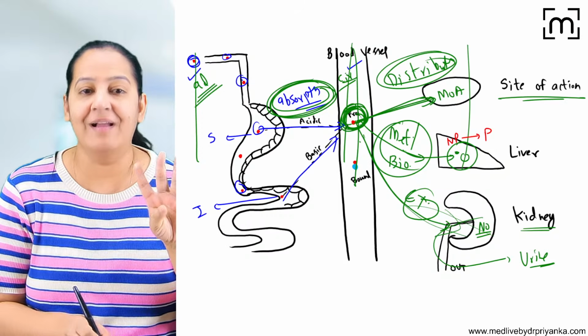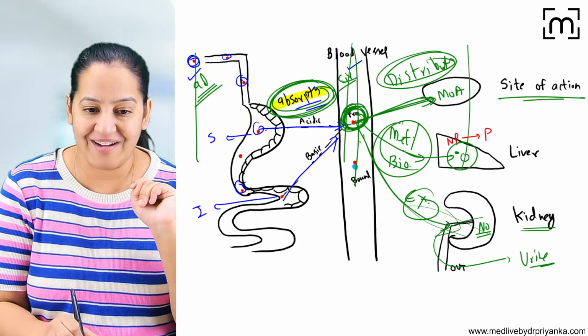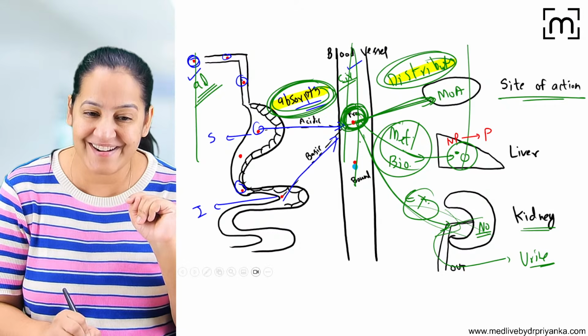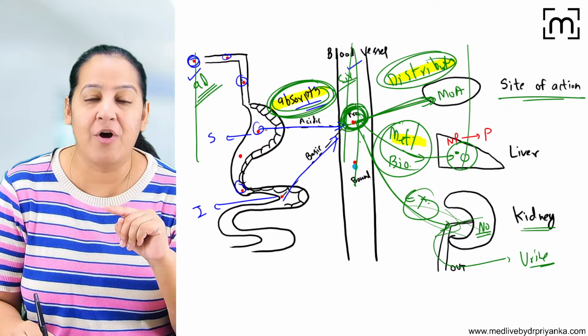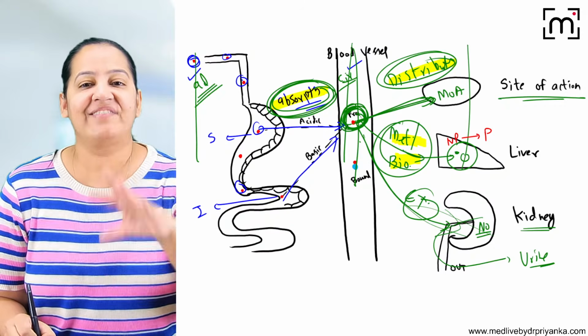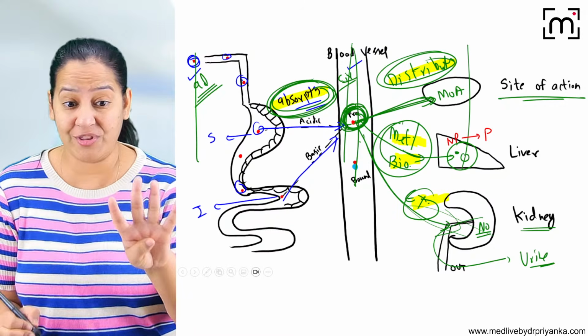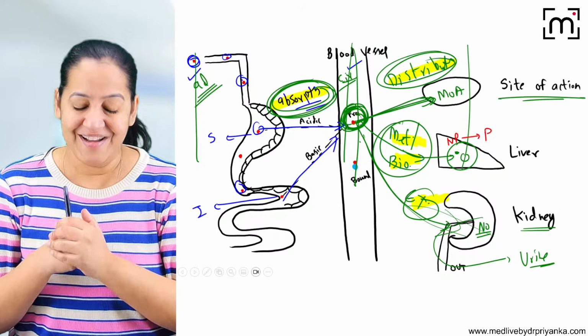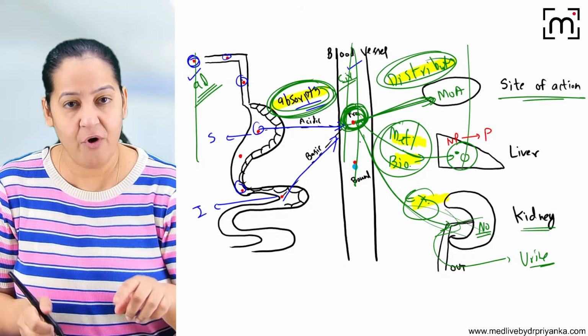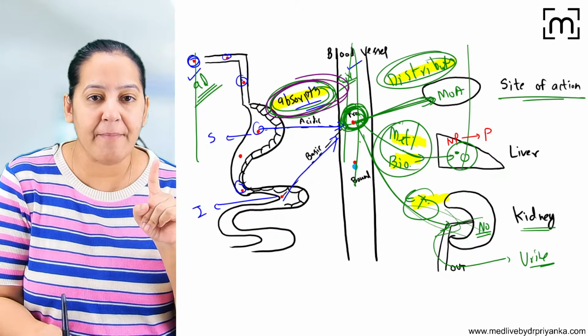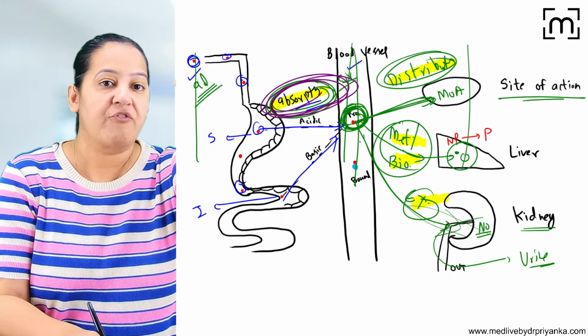What 4 things? You tell me. First, the body is absorbing the drug. Then the body is distributing the drug. Then the body is metabolizing or biotransforming the drug. And then the body is excreting the drug. The 4 things the body is doing on the drug. So what do you mean by the 4? Can you define the 4? What is absorption?